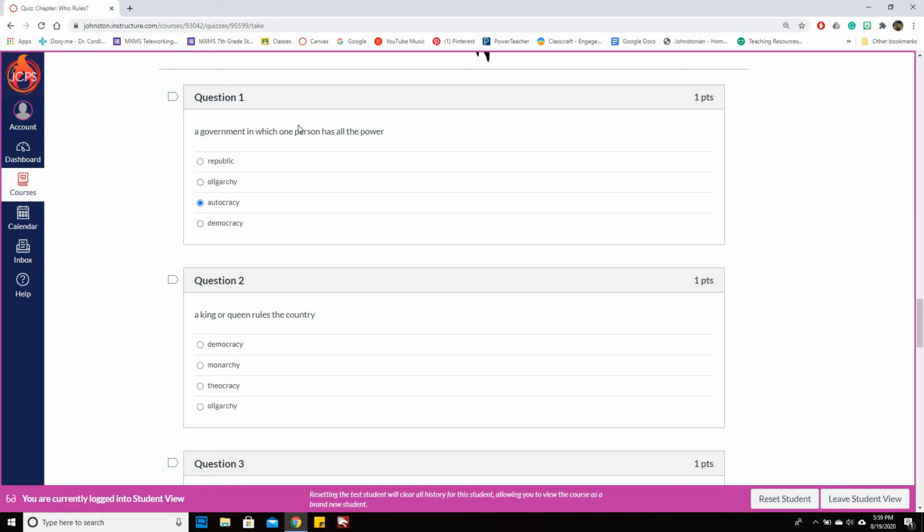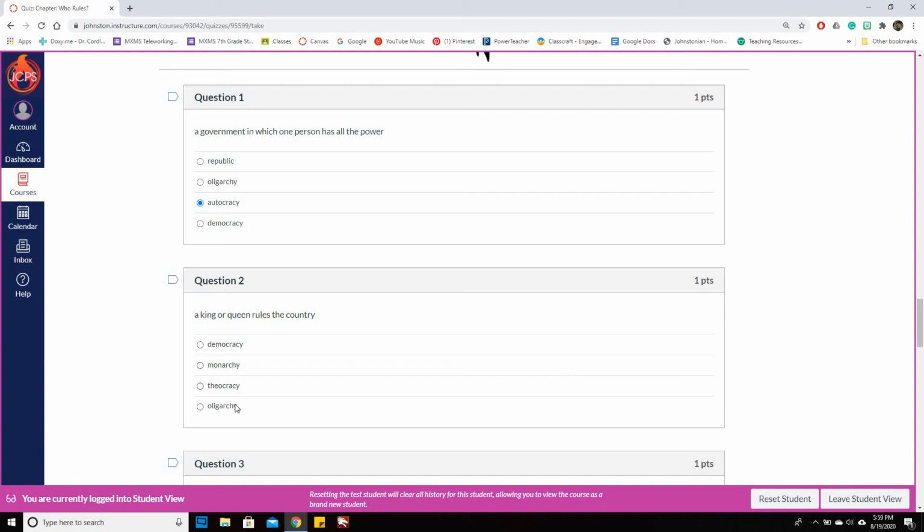Another thing, if you're looking at yours, these are often shuffled. So you do not want to go through and say, oh, click the third one, that's what I'm going to click. You want to be specific, because autocracy might show up here or down here. It could show up anywhere. All right. A king or queen rules the country.